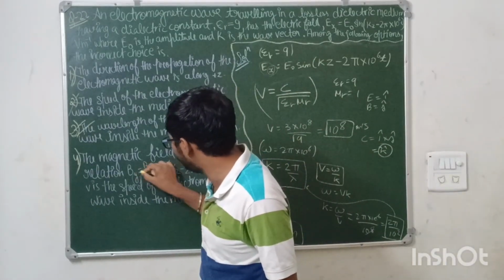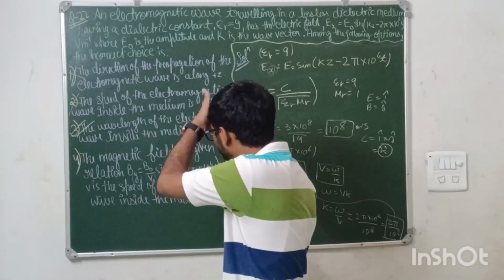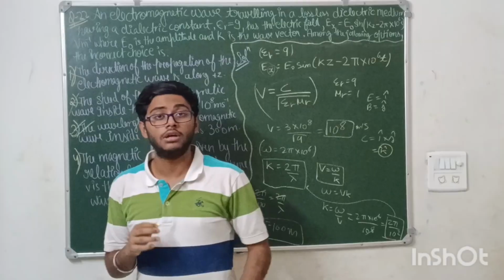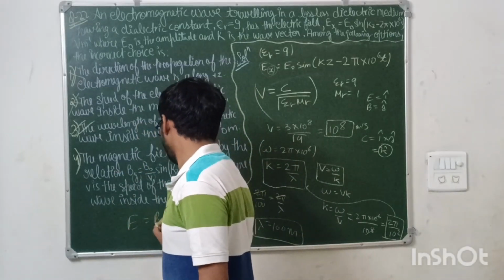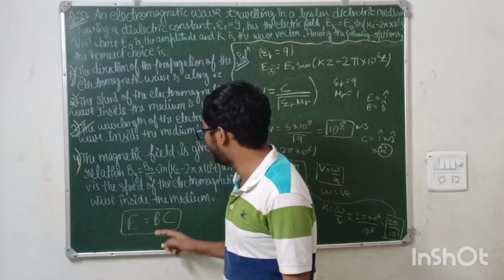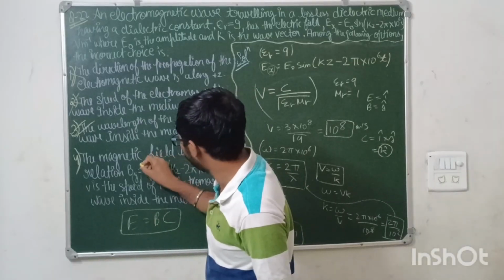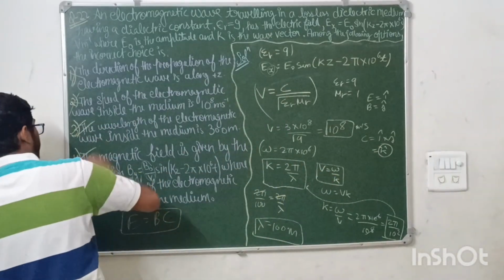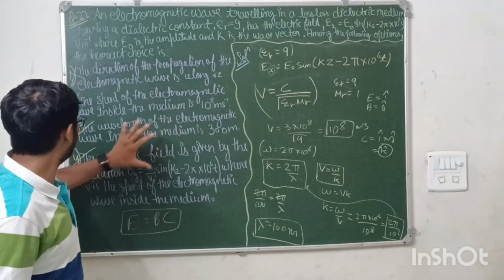And here it is By equal to B naught by V, where V is the speed inside the medium. No, it should be B naught by C, because generally we write the relation as E is equal to BC, and C is the speed of light in vacuum. So B will be E by C, and here it is saying B naught by V, which is totally wrong. So two options are incorrect, and the answer should be option number 3 and 4.